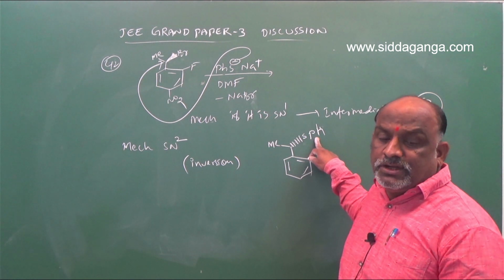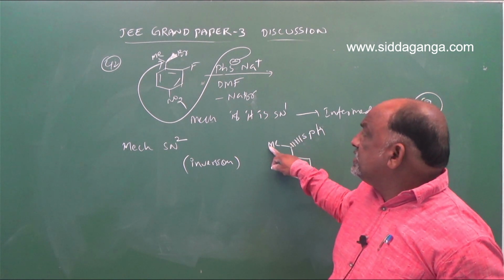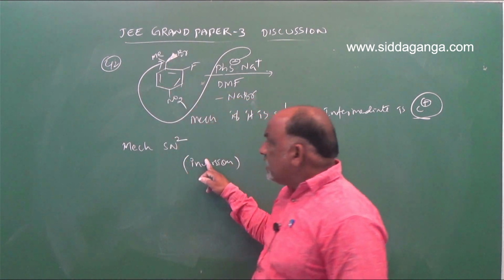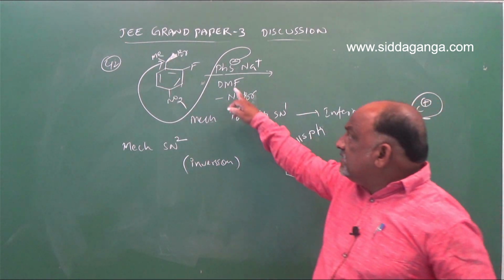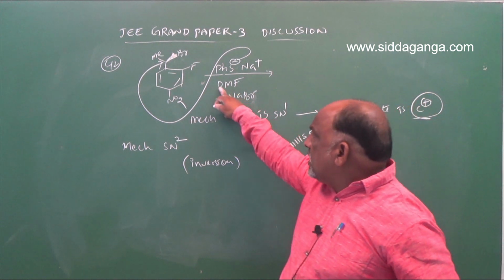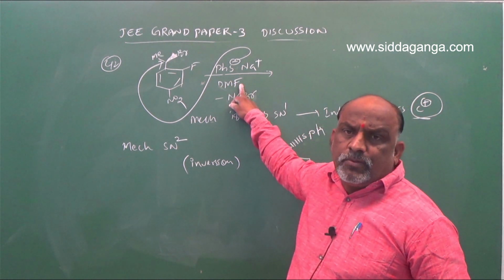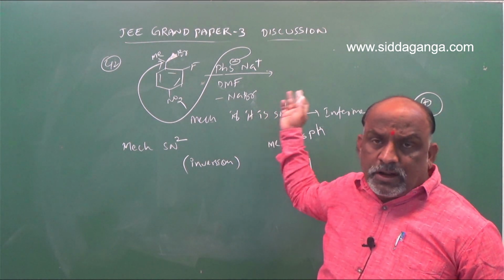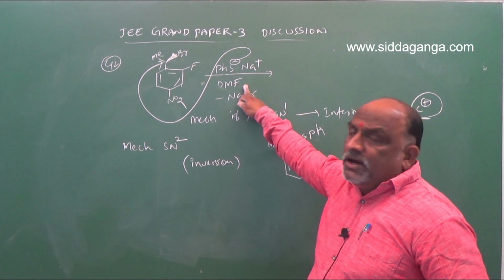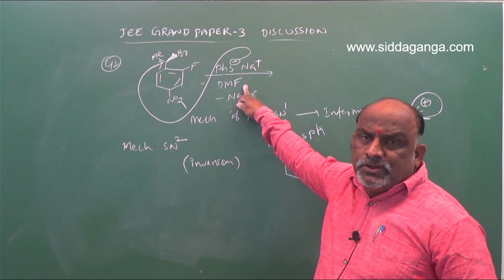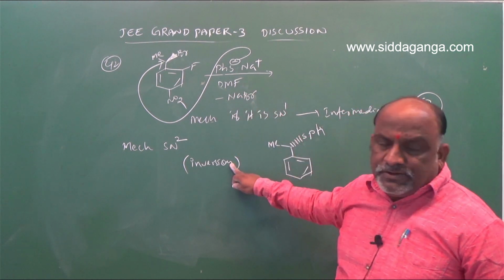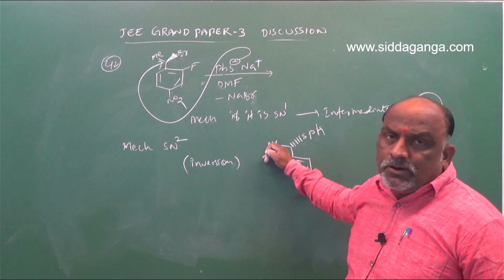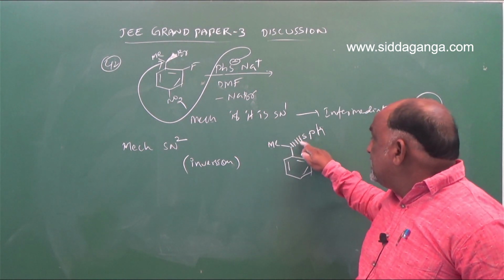So once you go through that option, the methyl group has no change. The front side bromine will be eliminated. The reaction mechanism followed is SN2, not SN1. Why is it not SN1? According to this, DMF, dimethyl formamide, is a polar aprotic solvent, which favors SN2. So according to the solvent, this mechanism leads to inversion, the Walden inversion.